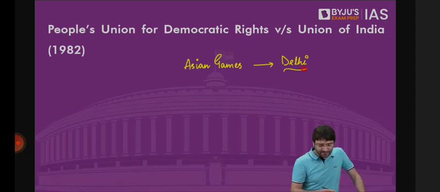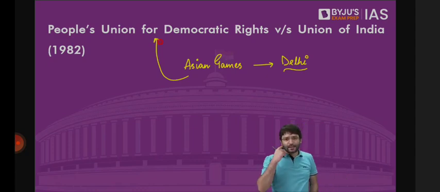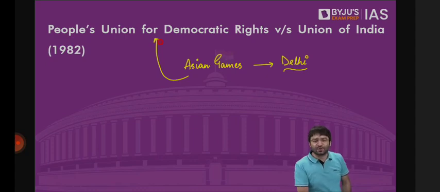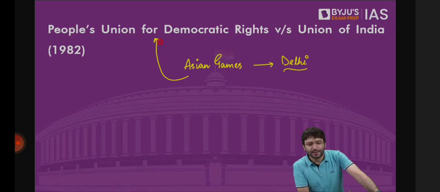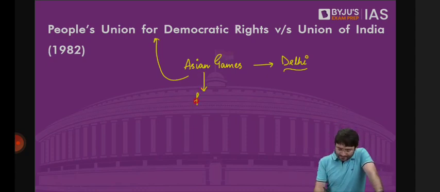And ultimately, one organization, PUDR, People's Union for Democratic Rights, approached the Supreme Court and asked a question: dear Supreme Court, is Article 23 applicable in India or not? The court said, yes. What are you saying? Article 23 is part of the Constitution. It is applicable. But why do you ask? Those who are working in these Asian Games are subjected to forced labor, which means begar.